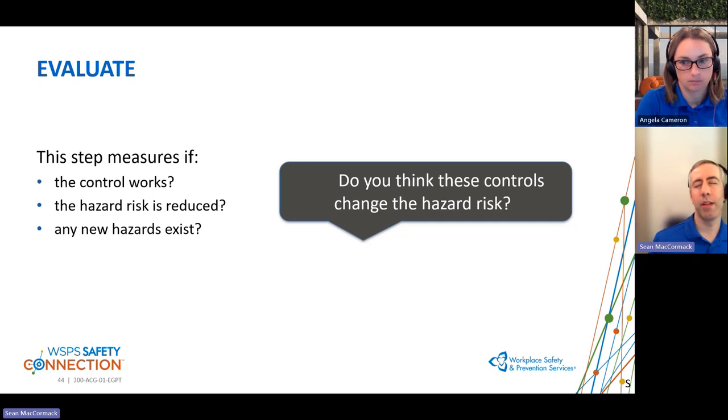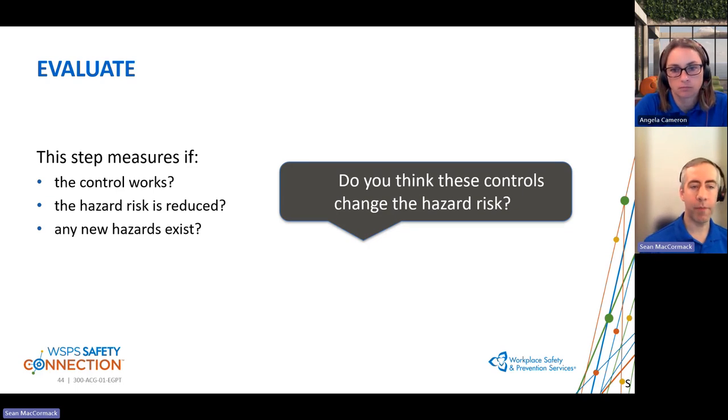Blind spots. Maybe we have a procedure where we're using more PPE, which increases the risk of developing MSDs, and we need to change some of our working procedures. So we're going to go through, look for any new risks, and work with our joint health and safety committees, supervisors, and employers to make sure that it's working, no new risks have been produced, and the controls have reduced our overall risk level.